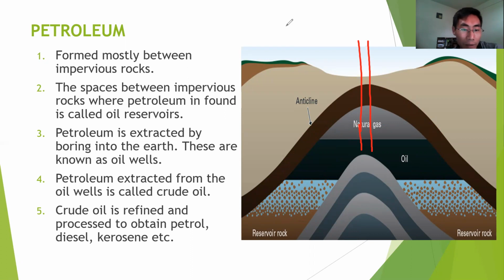Then petroleum extracted from the oil well is called crude oil. Now this oil that is extracted out, okay, is nothing but the crude oil. Crude oil is then sent to oil refineries. Okay, once this is extracted, it is sent to oil refineries where it is refined and processed to obtain petrol, diesel, kerosene, and all those other components that are present in the crude oil.